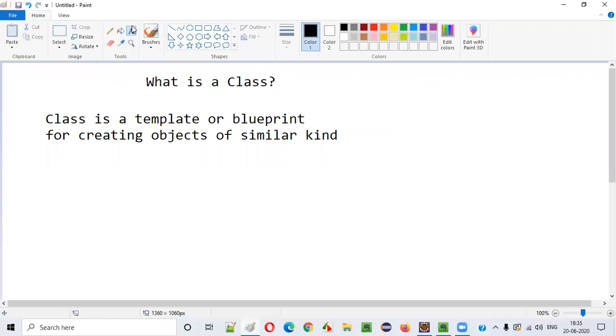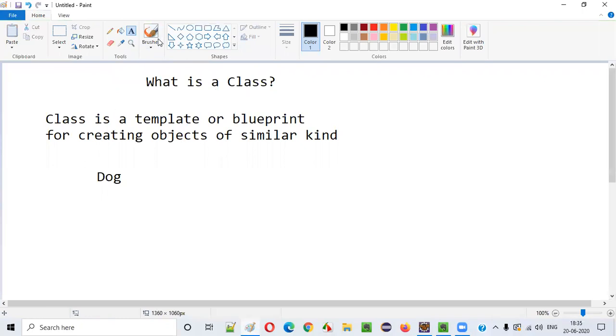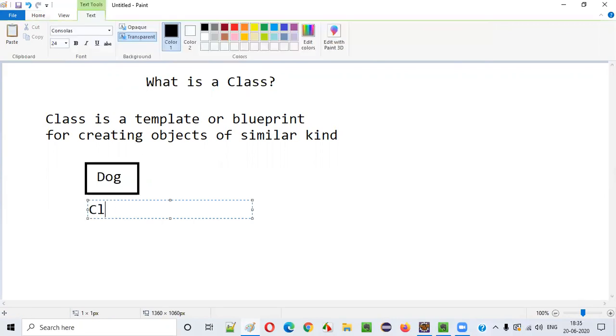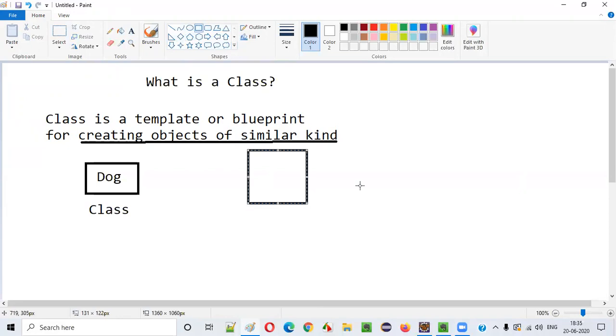So let me take an example so that you can understand what exactly is a class. Let's say I create a class in a Java program known as Dog. Using this Dog class as a template or blueprint, we can create objects of similar kind.